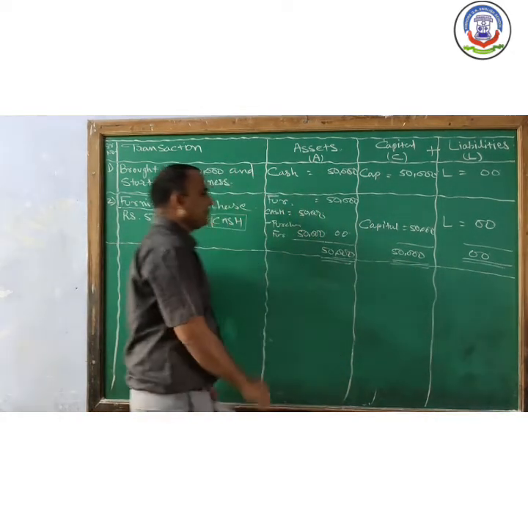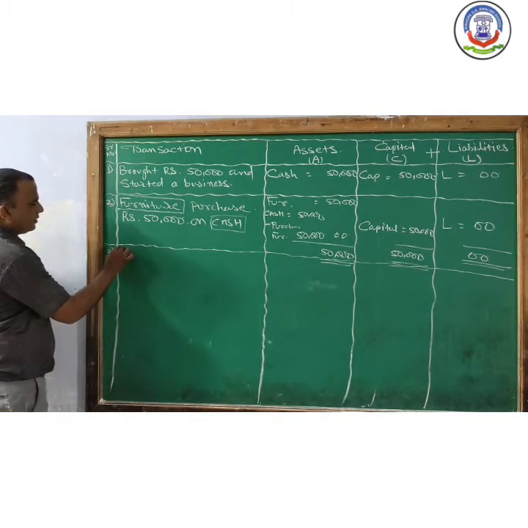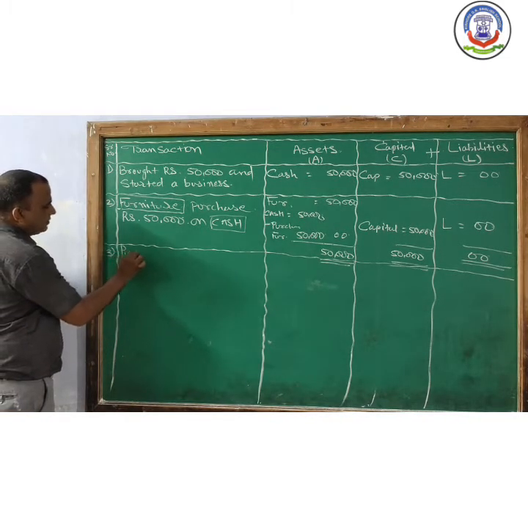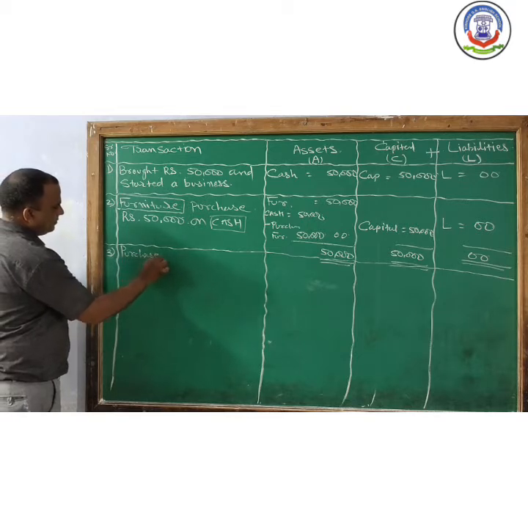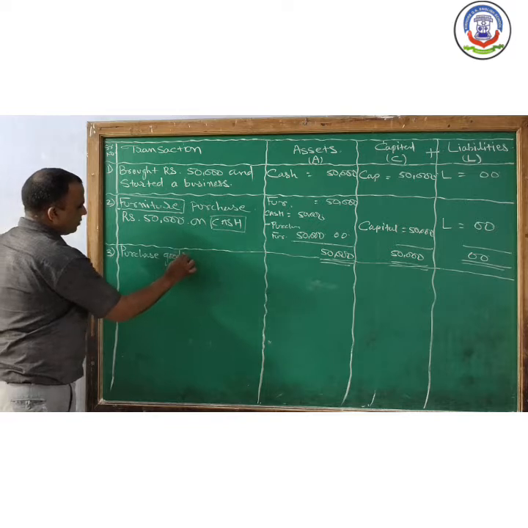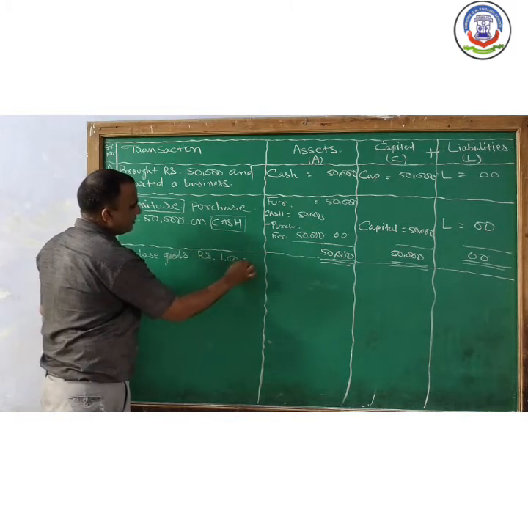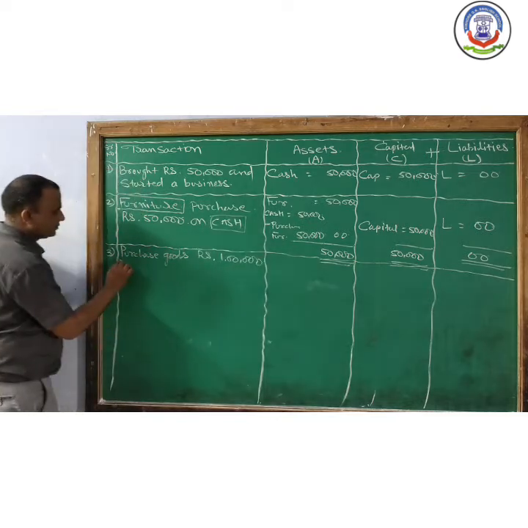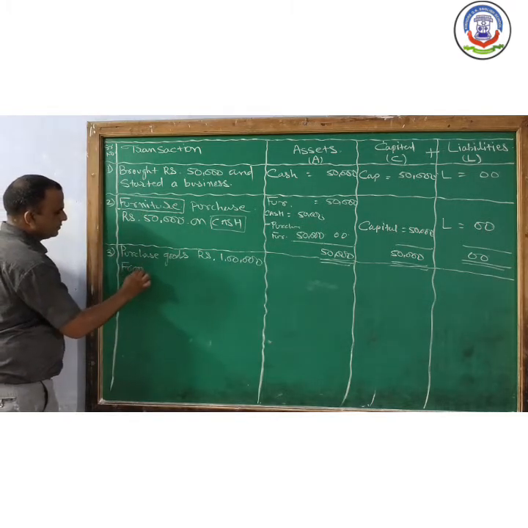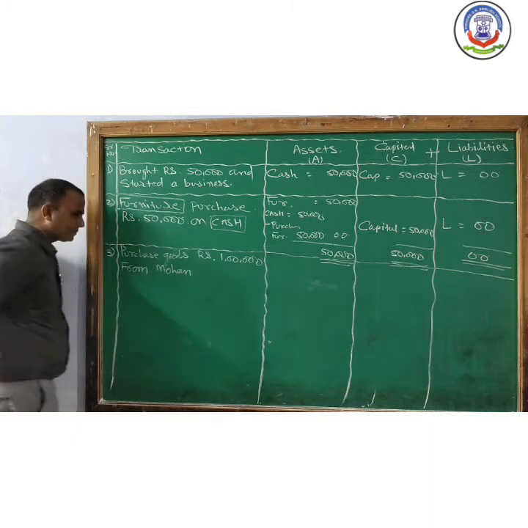So now the transaction number 3, purchase goods rupees 1 lakh from Mohan.